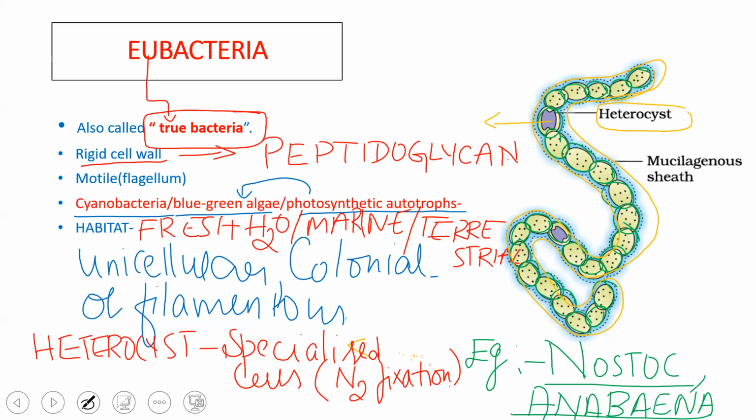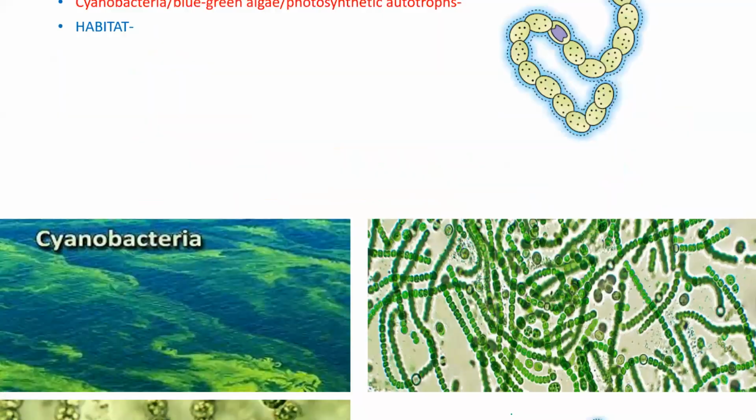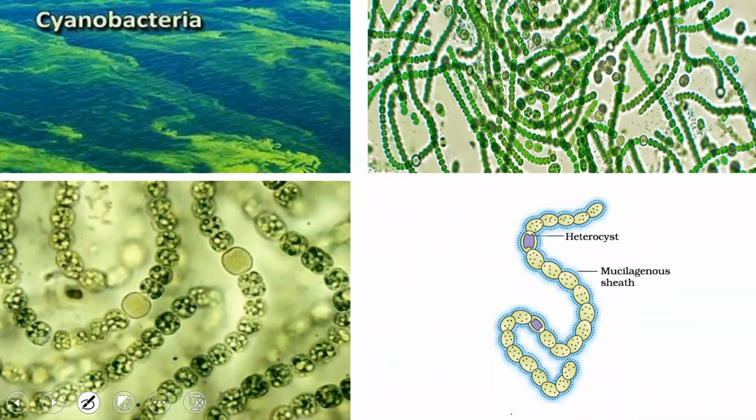Photoautotrophs synthesize food by utilizing sunlight, whereas the chemoautotrophs, as I told you, utilize or oxidize inorganic substances to form organic substances, and that is how they produce energy. So this is cyanobacteria. Generally, wherever cyanobacteria are present in water bodies, they pollute the water bodies.